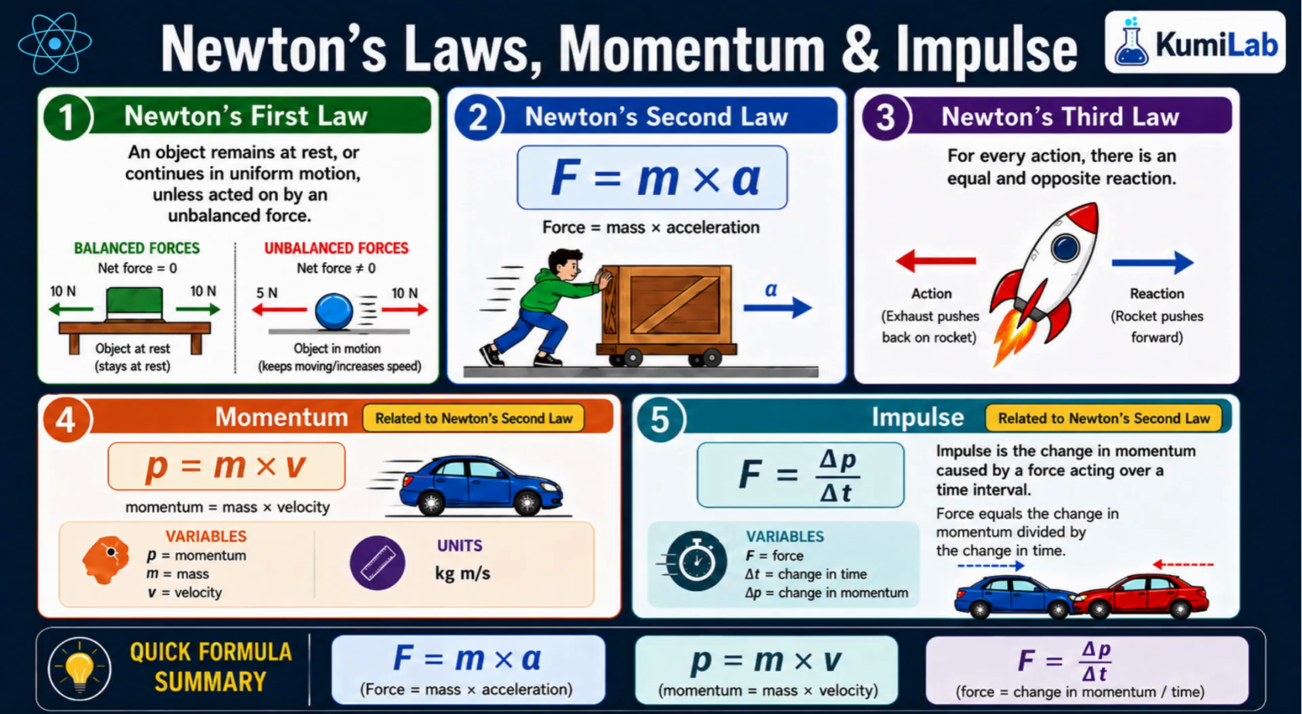A rocket moves forward as gases move back. The forces are equal, opposite in direction. That is Newton's third law in action.